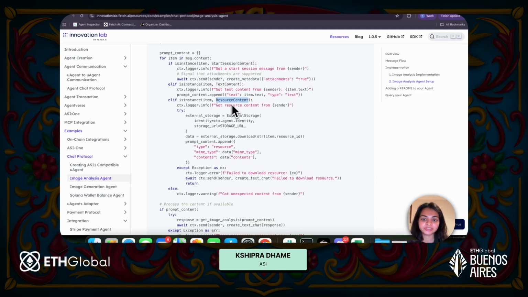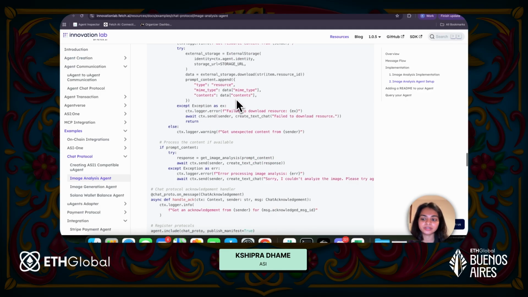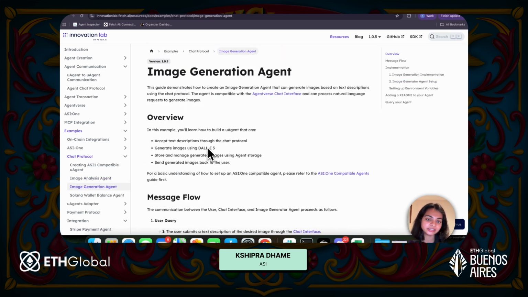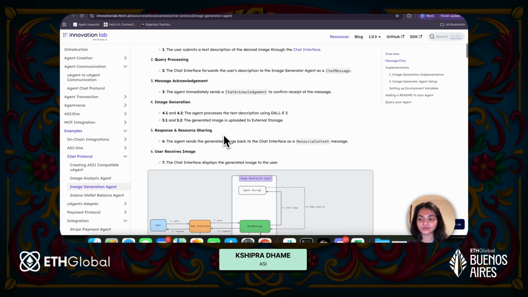So if the item is resource content, how do you deal with it? You can check out all of that here. Then if your agent is actually generating images and you want to pass an image from your agent to ASI 1 LLM, do refer to this document.